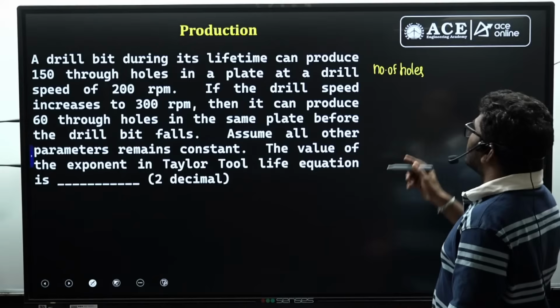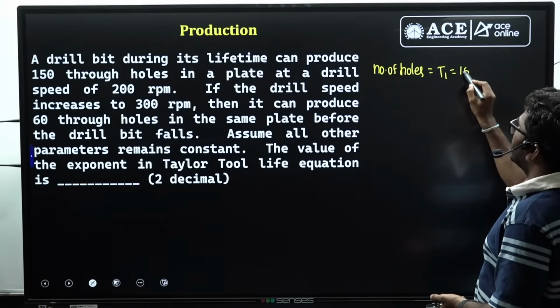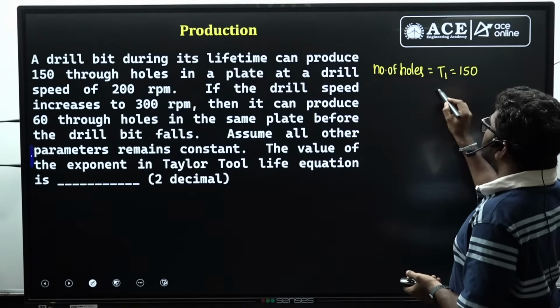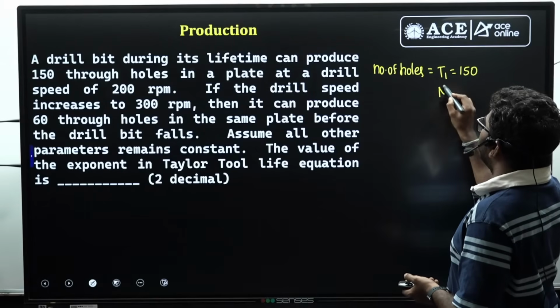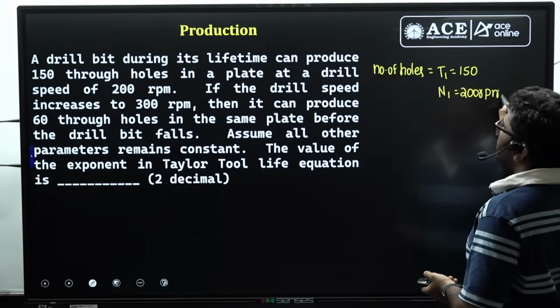So I am representing the number of holes as T1, equal to 150, and corresponding to that the speed N1 is equal to 200 rpm. This is the first data.